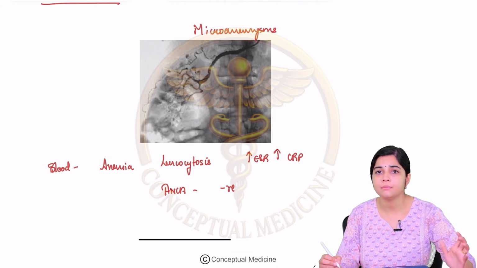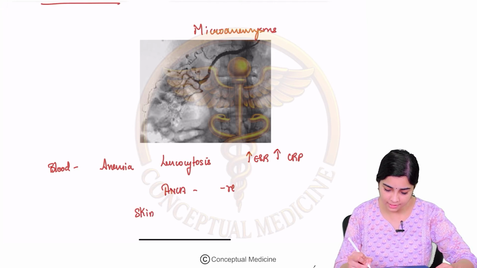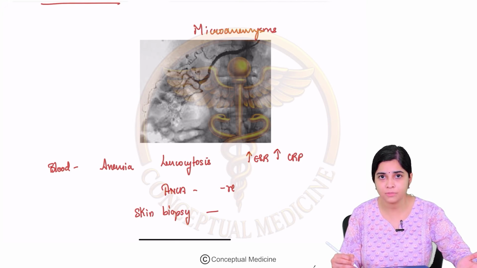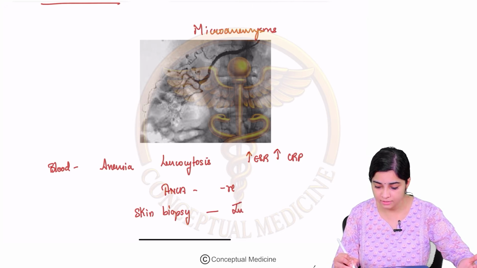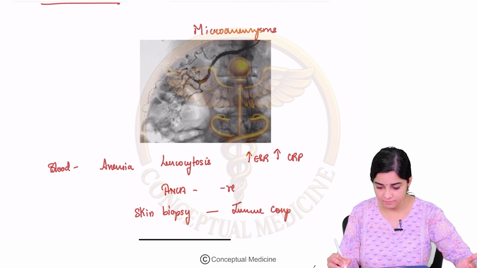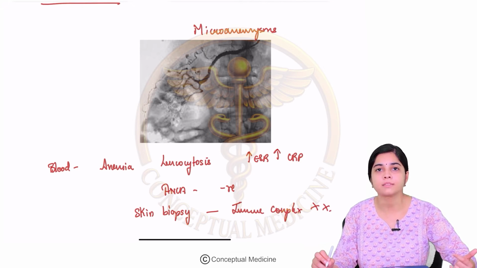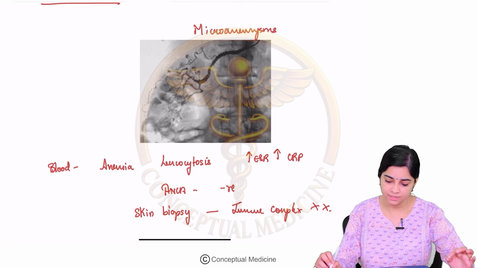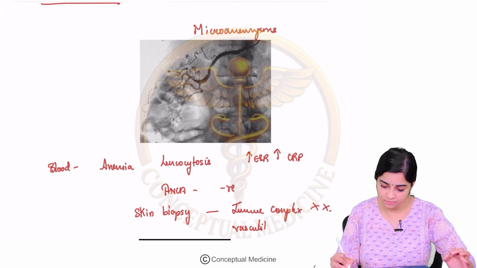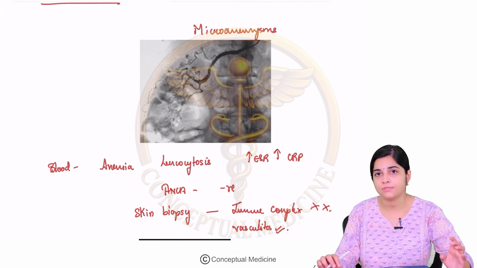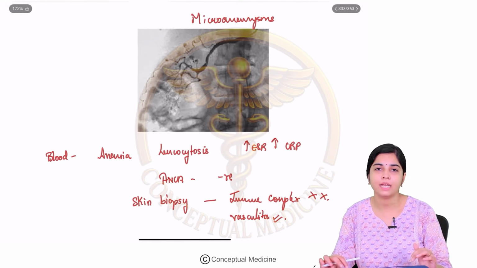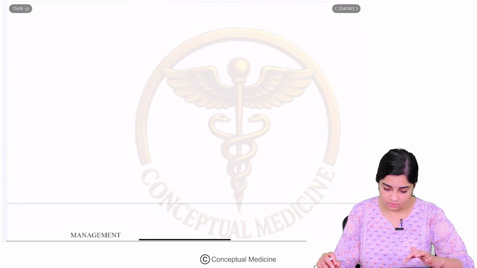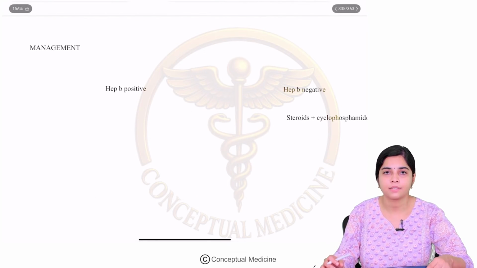Okay? If you take a skin biopsy, will you find evidence of any deposition? Right? If you think of IgA vasculitis, yes, you will find evidence of deposition because it's an immune complex mediated. Here there will be no immune complex deposition, right? So you will only find evidence of vasculitis, and predominantly it will be a medium vessel vasculitis. Fine, right? So ANCAs will be negative here. So this is how you basically diagnose a patient with polyarteritis nodosa. Clear? Okay. So how do you manage a patient with polyarteritis nodosa?